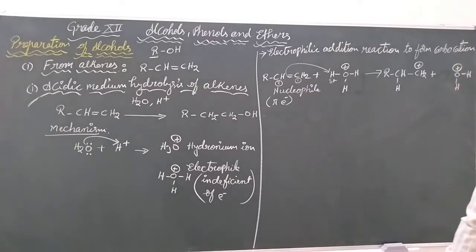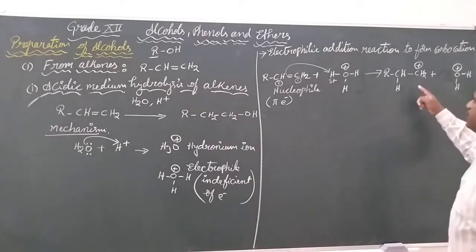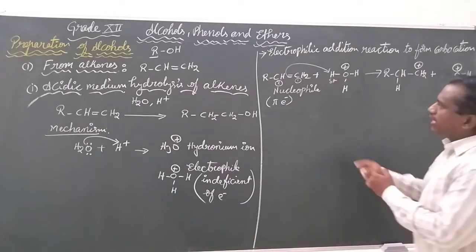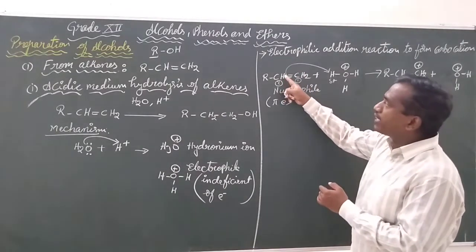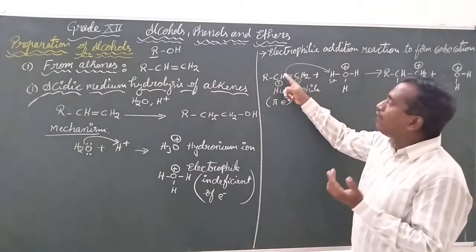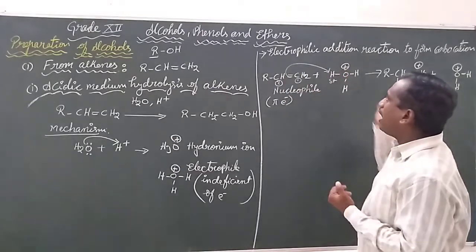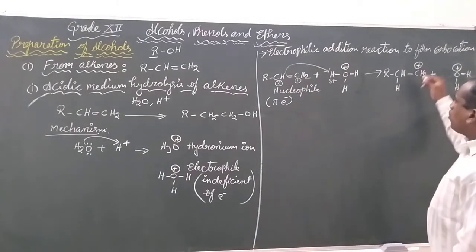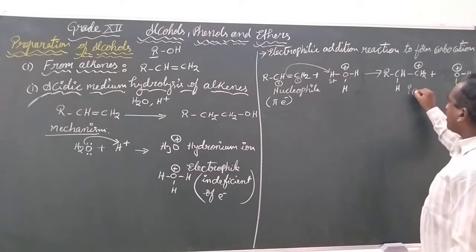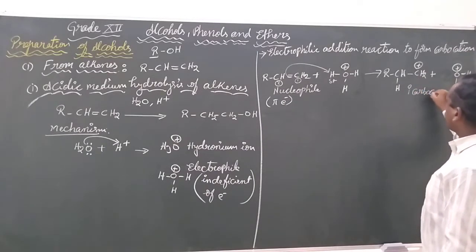Now there are two kinds of assumptions. Which one is the best one? In this case, we assumed that electrons are completely migrated to the second carbon. So the second carbon became the electron rich center. From there electrons are given to the hydrogen. Hence we can say there is a carbocation that is called a primary carbocation.